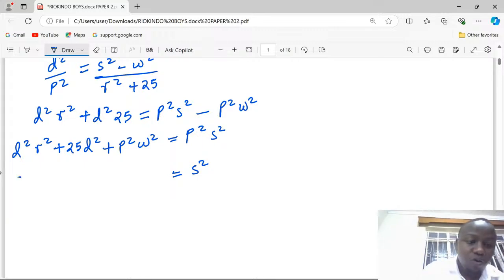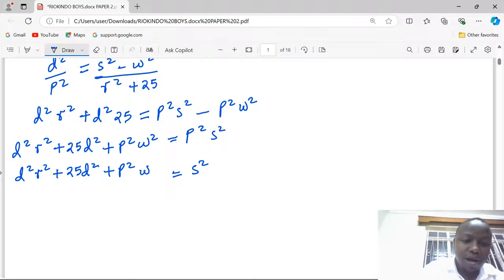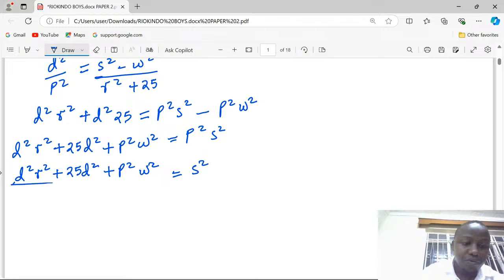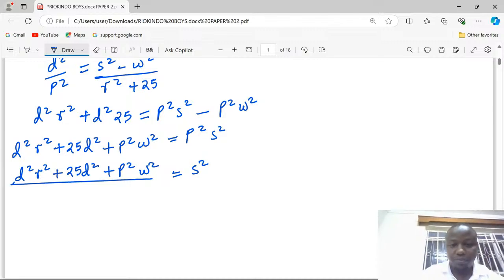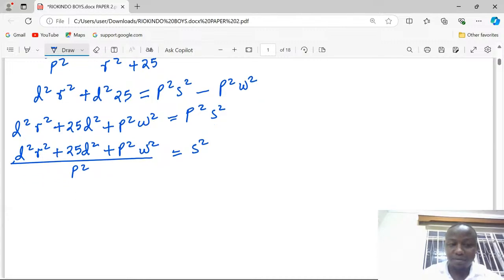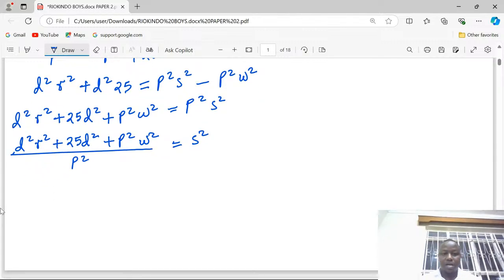So we will have the whole of this, D squared R squared plus 25 D squared plus P squared W squared. Then now we have to divide through by P squared. Because what we are having is S squared, then we can remain with S by obtaining the square root.